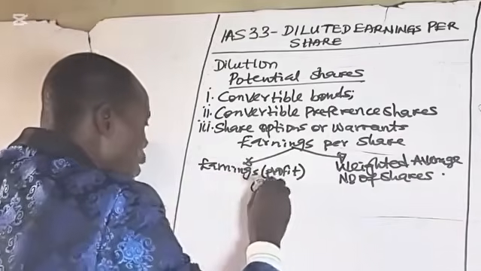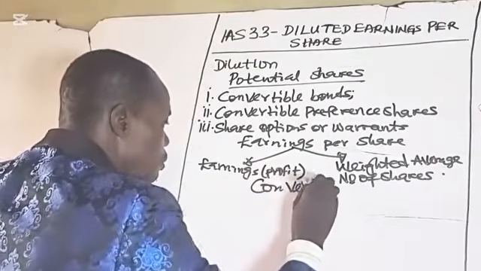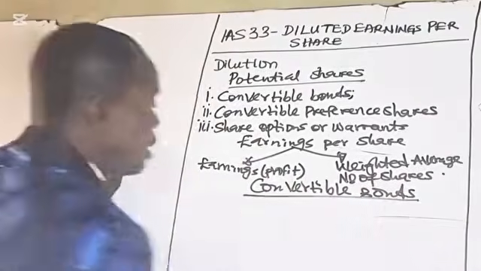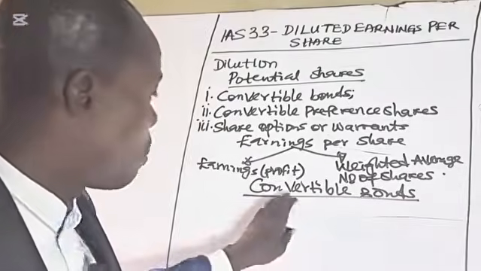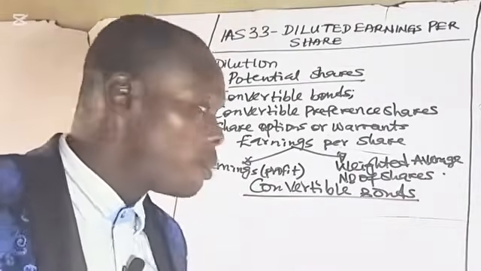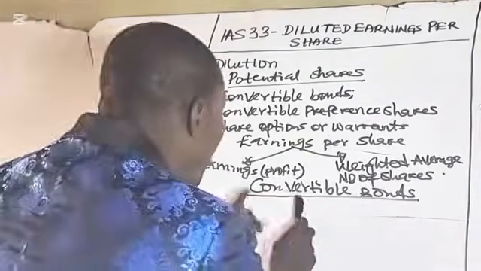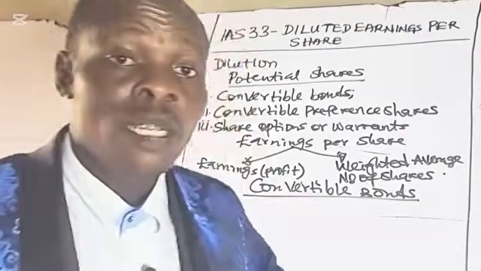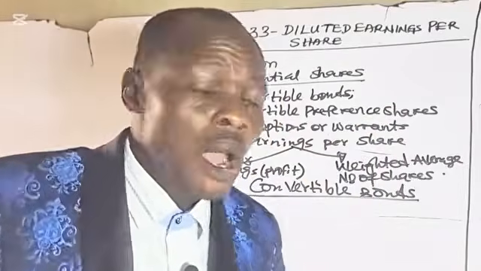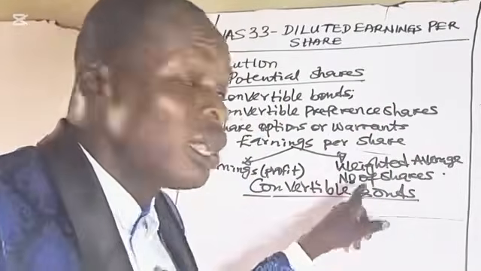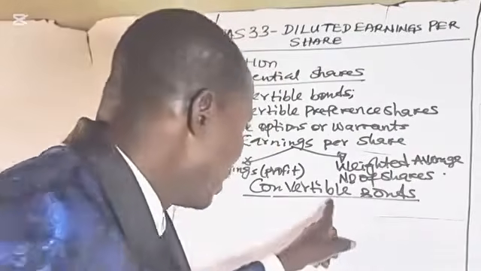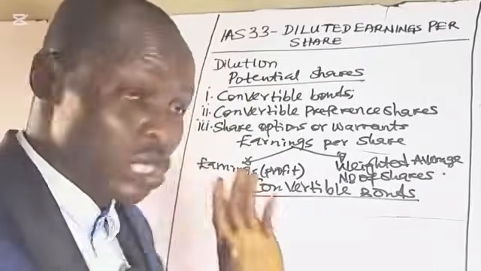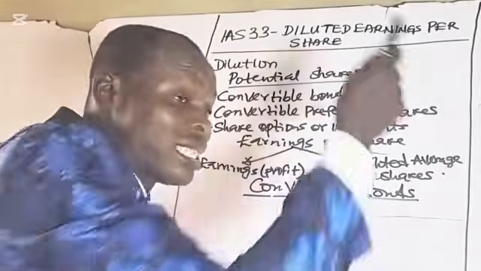But for convertible bonds, the bondholders receive their return in the form of interest. That interest payable to the bondholders will cease if the bonds are converted to shares. The moment the bondholders become shareholders in that company, they will no longer be receiving interest.